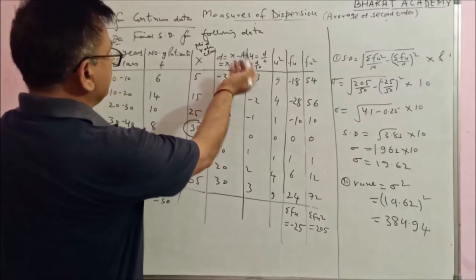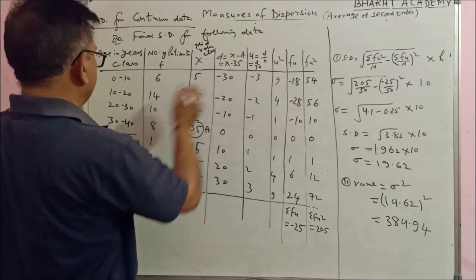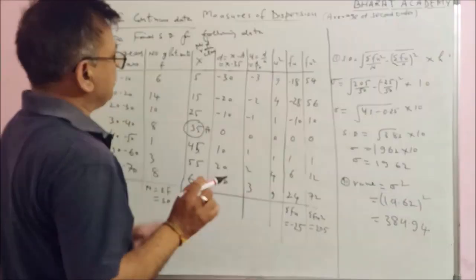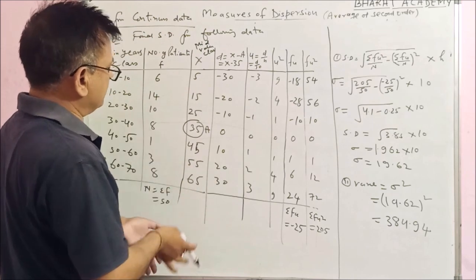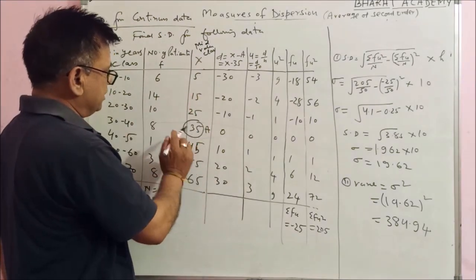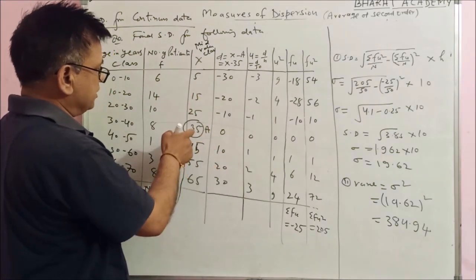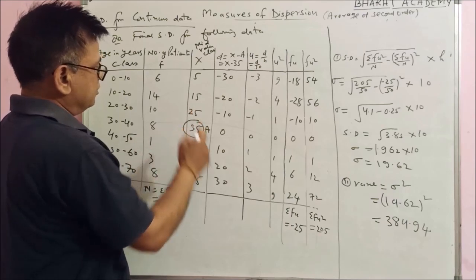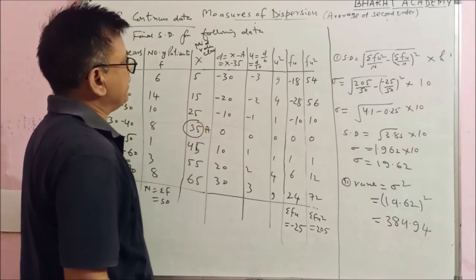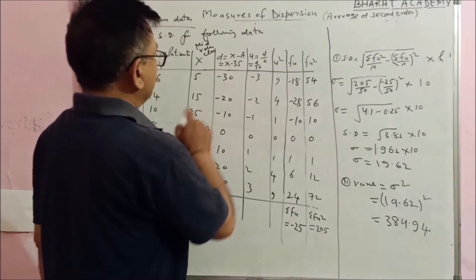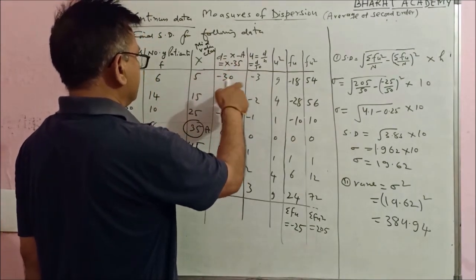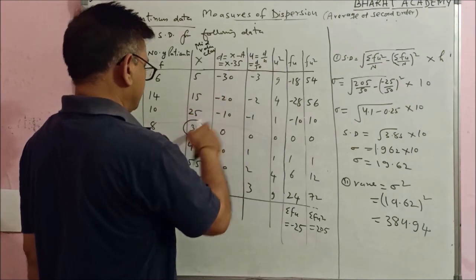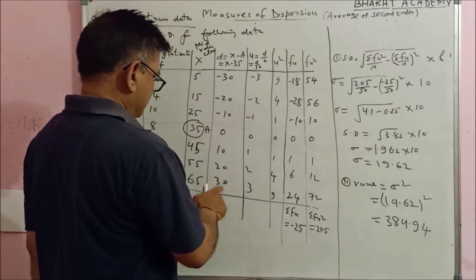Now d is the deviation, x minus A, the assumed mean, which you have to calculate from the mid values of x. Whatever value is in the middle will be your assumed mean. Here 35 is in the middle, so you can take 35 as the assumed mean. D is x minus 35. This is 5 minus 35, minus 30, 15 minus 35, minus 20, and like this 65 minus 35, this is 30.